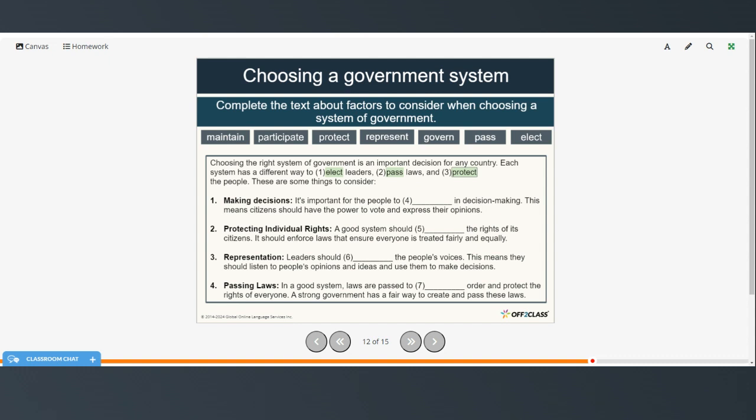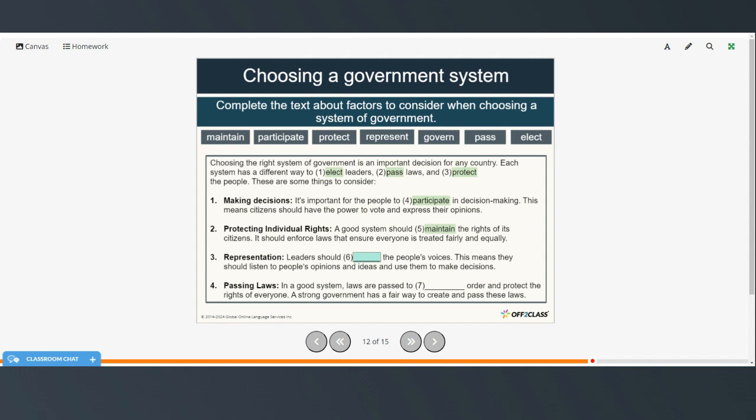Making decisions. It's important for the people to participate in decision making. This means citizens should have the power to vote and express their opinions. Protecting individual rights. A good system should maintain the rights of its citizens. It should enforce laws that ensure everyone is treated fairly and equally.